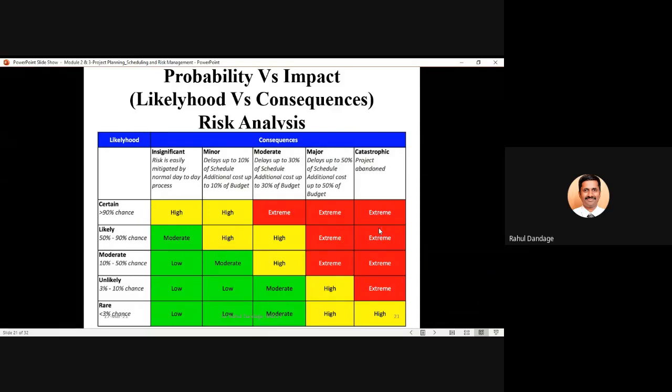If we can make certain provisions so that the probability of occurrence is reduced, and even if it occurs its impact will be less, then from extreme we are bringing it to a moderate or low level of its overall effect on the project objectives.